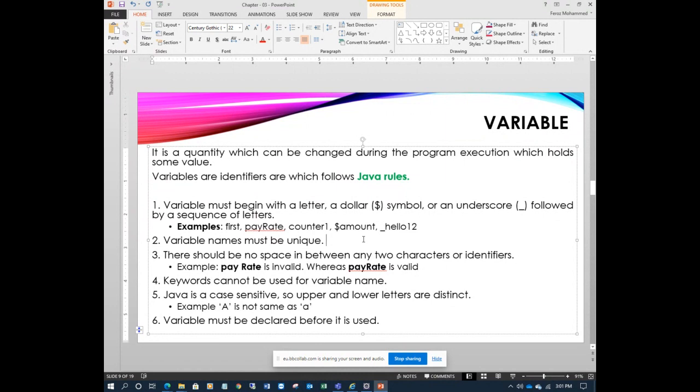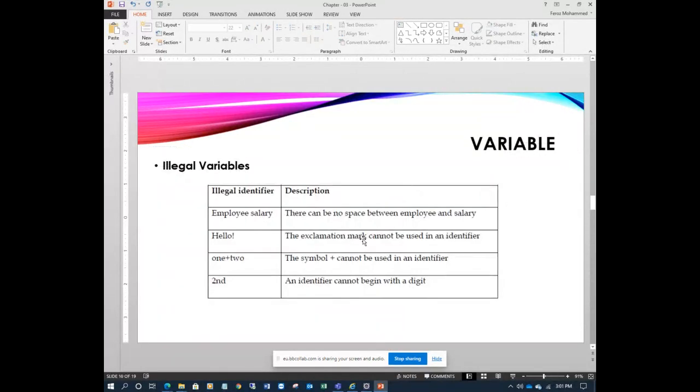A variable must be declared before it is used, right? So you must declare it first. I will show you this with the help of an example. In the algorithm we said declare variables. Variables must be declared first before you can use them. So I will explain this with the help of examples.